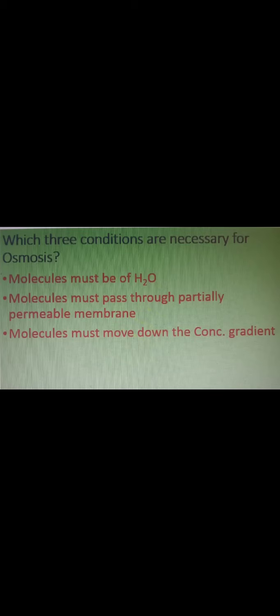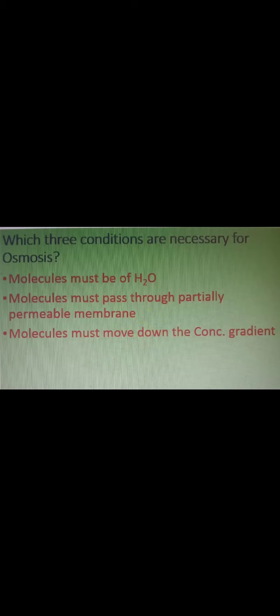Question is, which three conditions are necessary for osmosis? Answer is, number 1, the molecules must be of water. Number 2, molecules must pass through partially permeable membrane. Number 3, molecules must move down the concentration gradient. These are the three conditions which are necessary for osmosis.